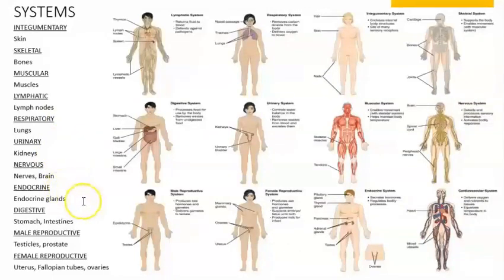The endocrine system is going to be the glands. Digestive system, you have stomach, intestines. In the male reproductive system, you're going to have the testicles, prostate. And in the female reproductive system, you're going to have uterus, fallopian tubes, ovaries,